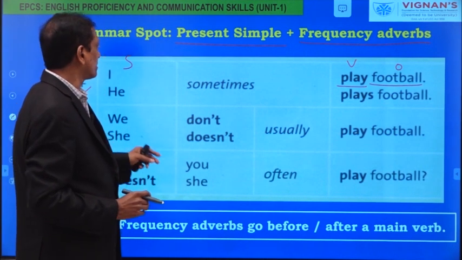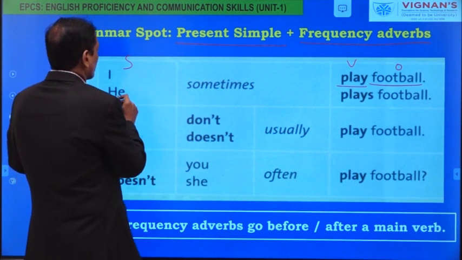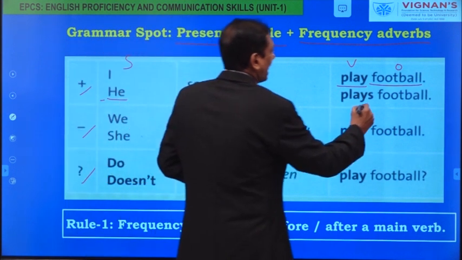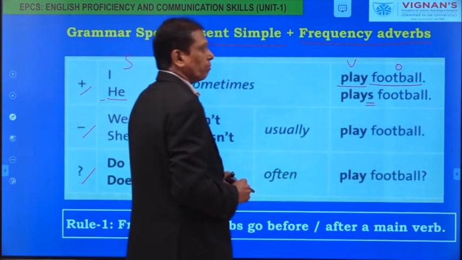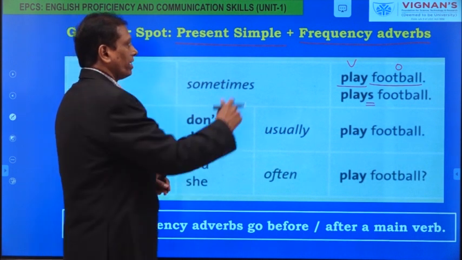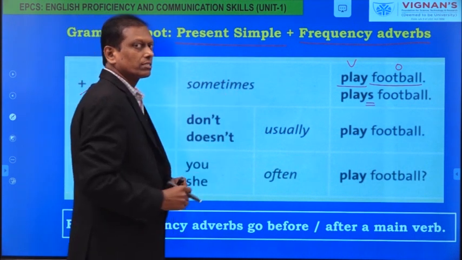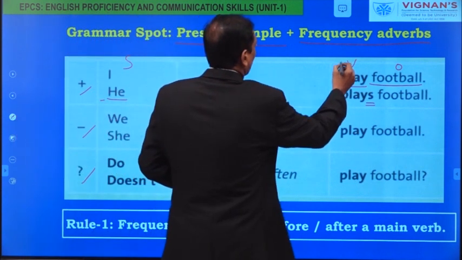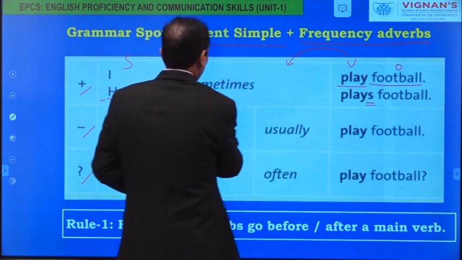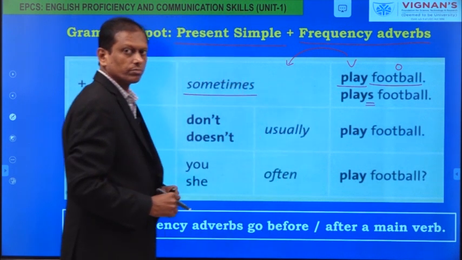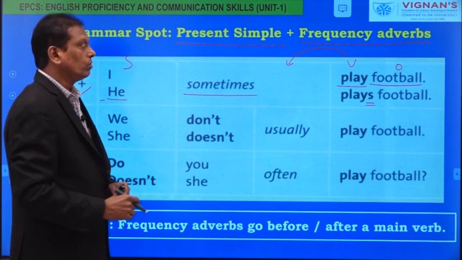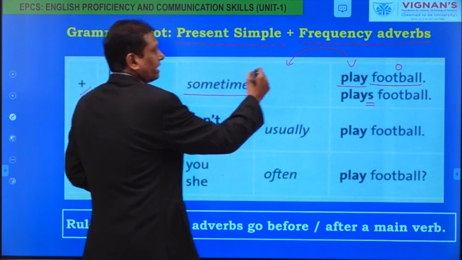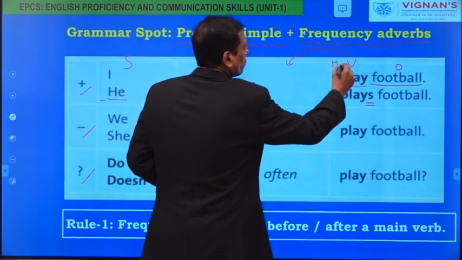In simple present tense with a third person singular subject, he, she, it, we add s or es to the main verb. And where do we place the frequency adverb in a simple present tense positive sentence? Here, this is the verb and before the verb we place the frequency adverb sometimes. In a positive sentence, the frequency adverb is placed before the main verb.